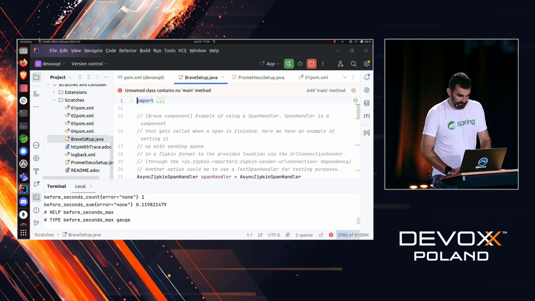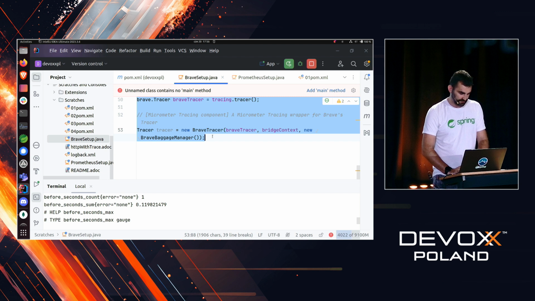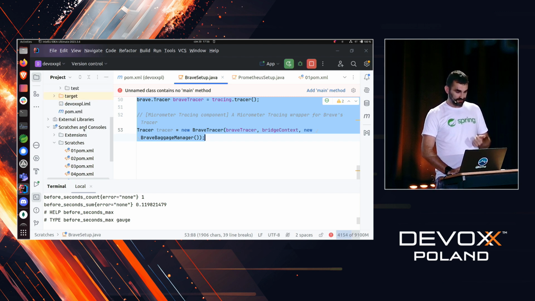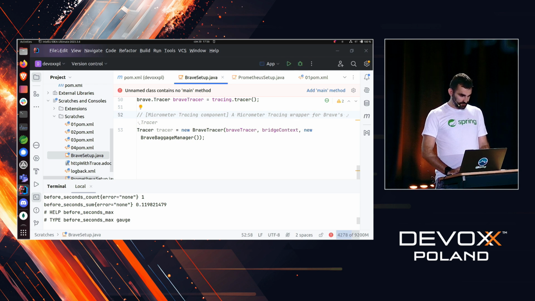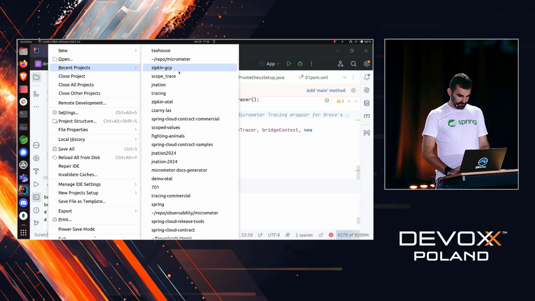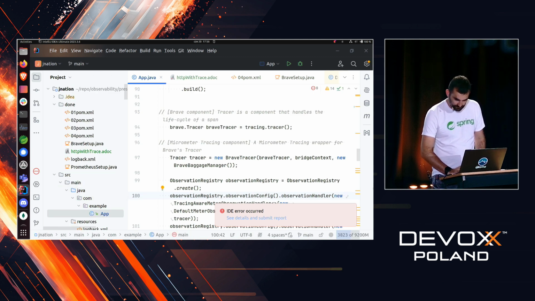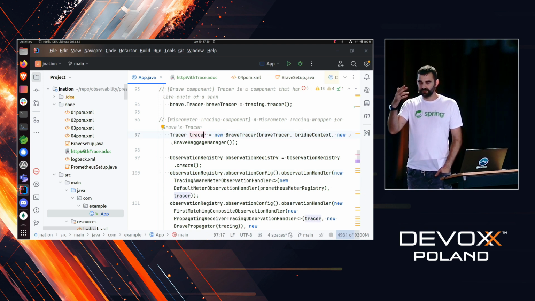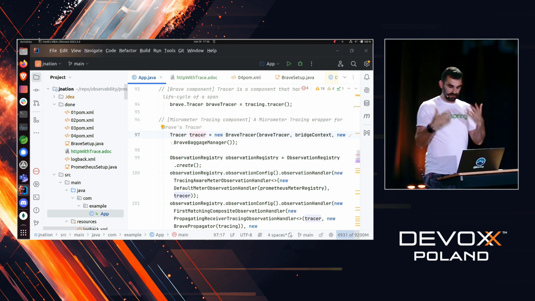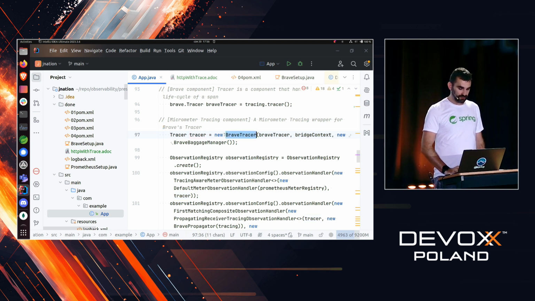And now the setup for tracing is a little bit big, so I'm not going to fully explain this. Actually, maybe I will even show you the already working case. There you go. And I will just define this. So we have to create something which is called a micrometer tracing tracer, and we are using one from Brave.